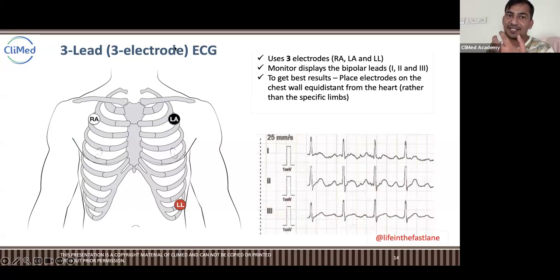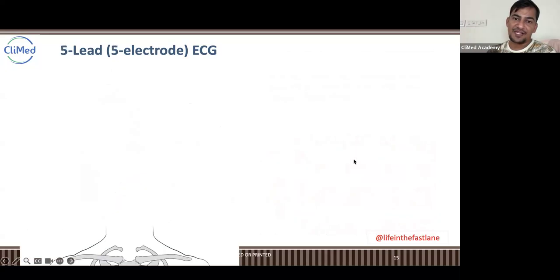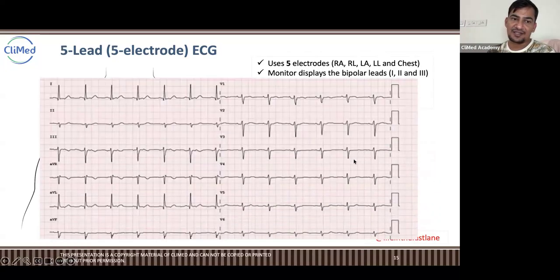ICU. Yes, fantastic. In the ICU monitors you see either a 3 lead ECG or a 5 lead ECG. ICU monitors usually show the 3 lead ECG only. Nowadays the new ICU monitors have a 5 lead ECG also, sometimes a 12 lead ECG, but majorly you will see a 3 lead ECG on ICU monitors. Okay, 3 lead ECG, then 5 lead ECG.